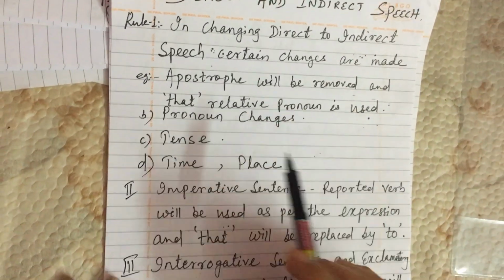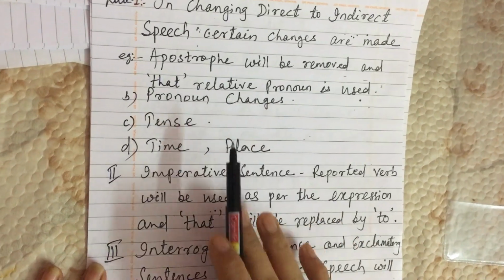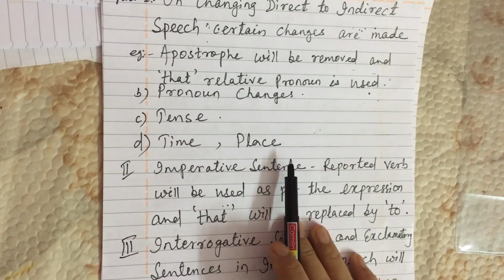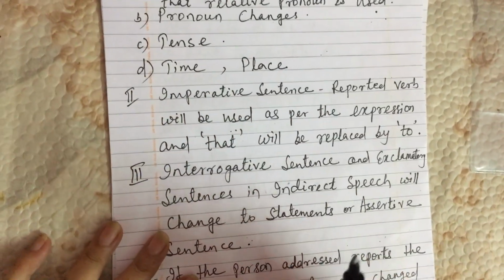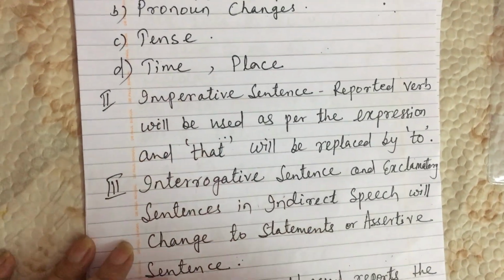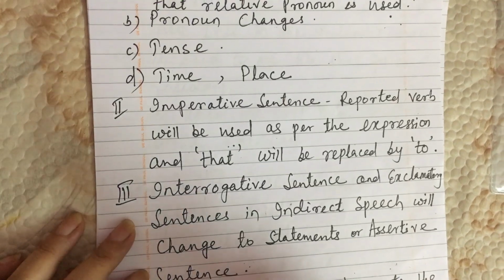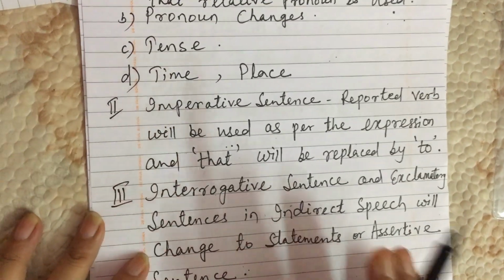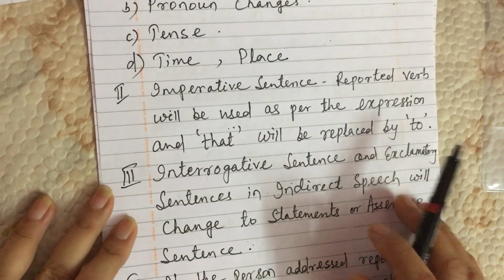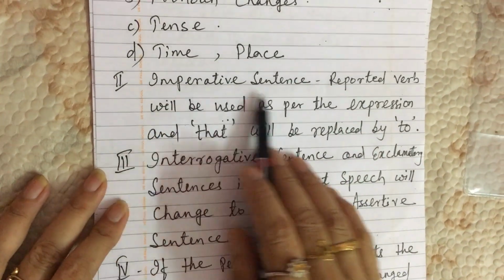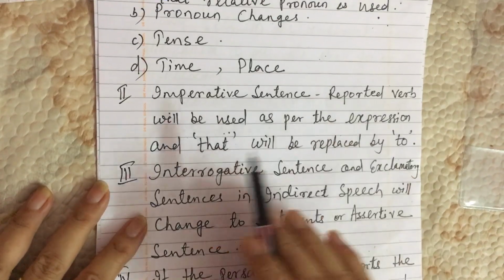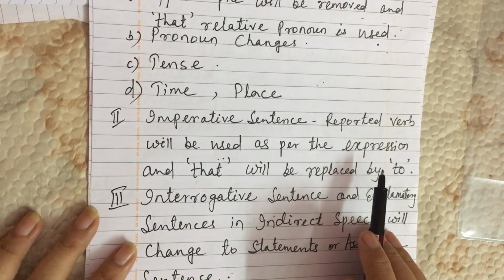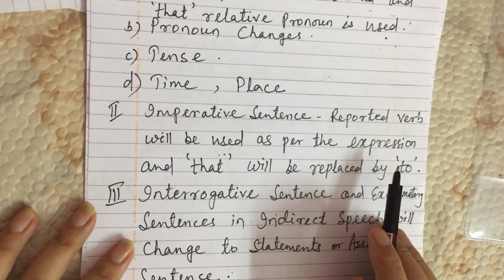First, pronoun changes, tense changes, time and place changes. And again come the kinds of sentences, all the four kinds. That's why I told you, from kinds of sentence to tense, everywhere until the end of your transformation, you have to remember. The next change is in imperative sentences: the reporting verb will be used as per the expression. Imperative means command, order, request.